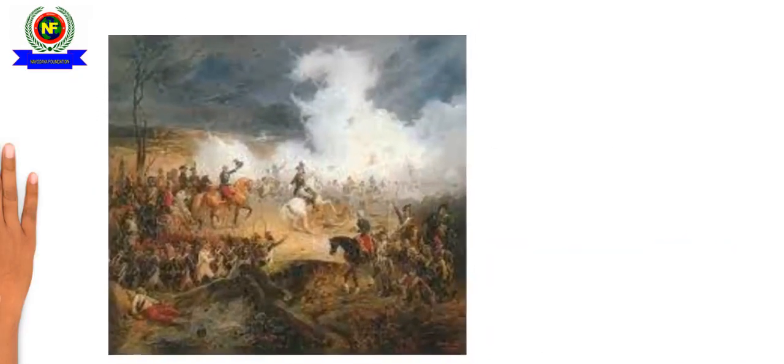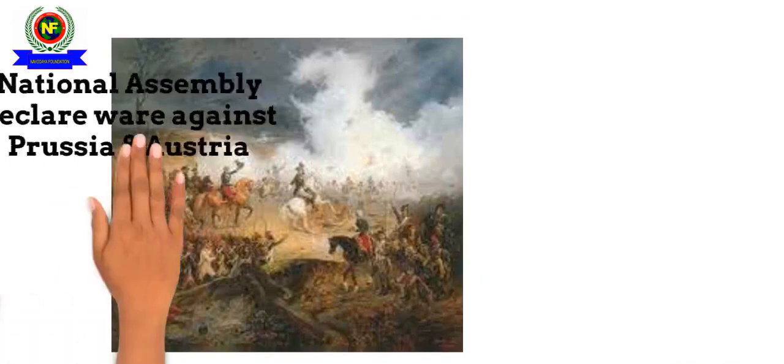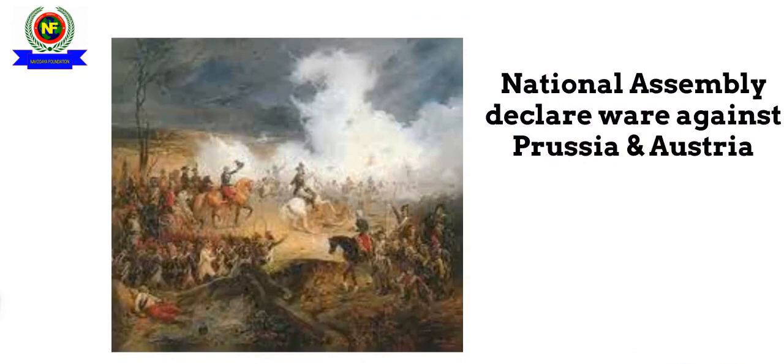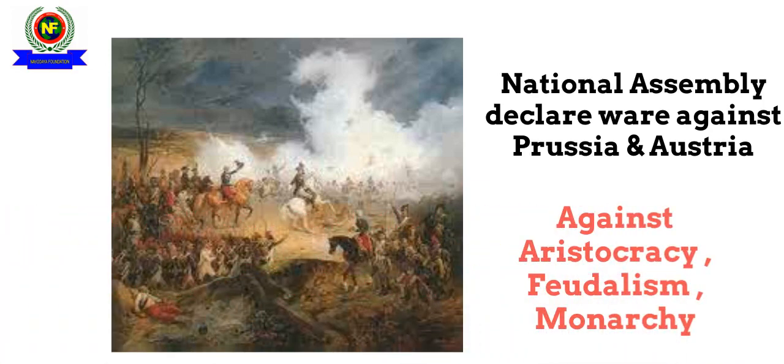But before these plans could fructify, the National Assembly of France declared a war against Prussia and Austria. And in this, many common people participated, who saw that this was not just against the kingdoms of Prussia and Austria, but it was against aristocracy, feudalism, and monarchy. This increased the patriotic feeling among the people of France.